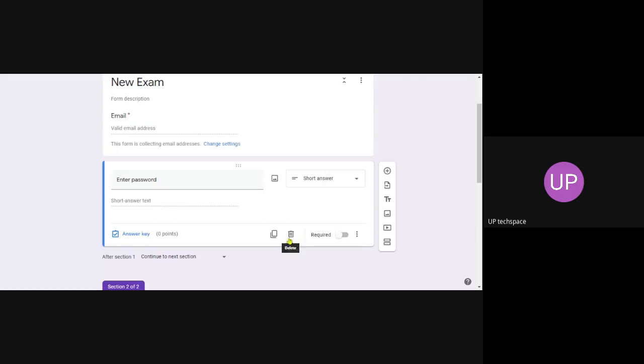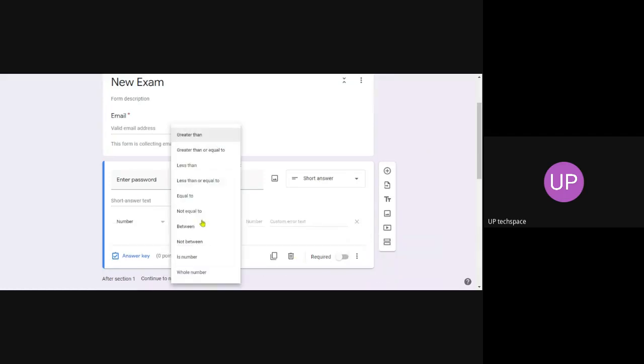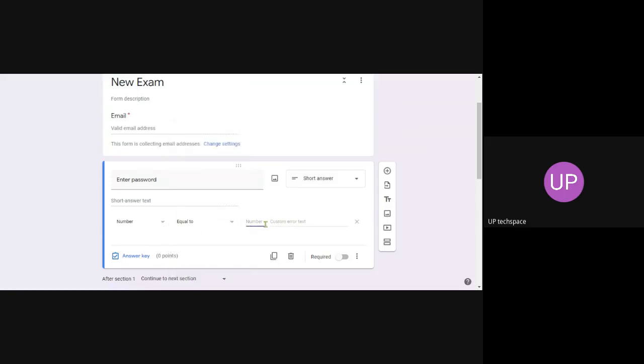In the answer section, you can click on response validation. You can use a number equal to, say, 1, 2, 3 or 9, 8, 7, 6, 5. Otherwise, you show wrong password.